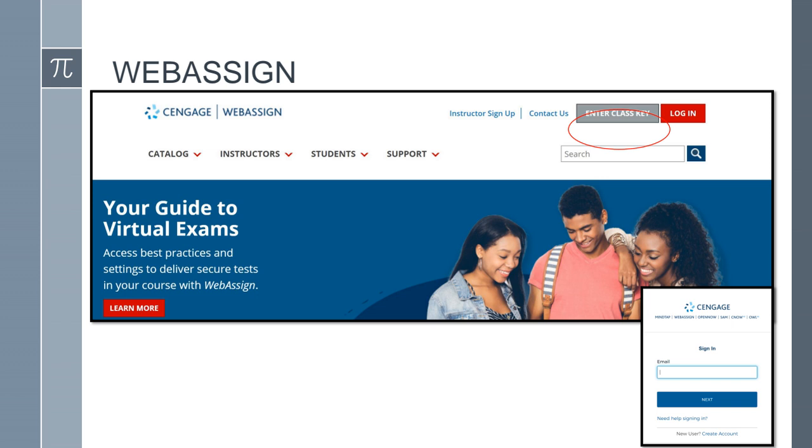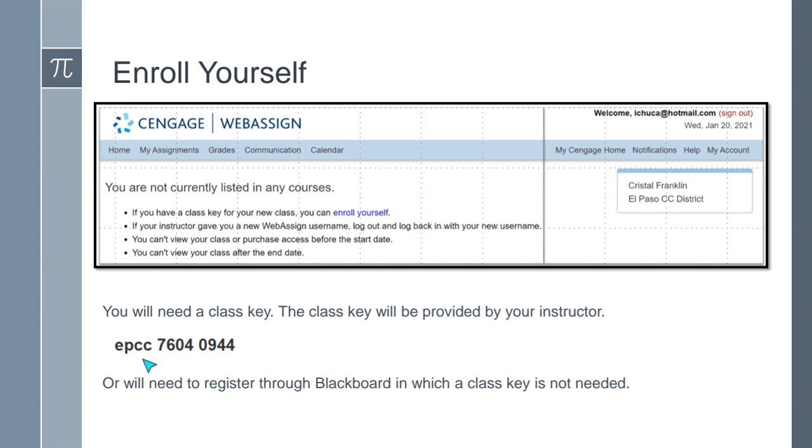In order to get into WebAssign, there's really two ways that you might run into. The first way is you're going to need a class key that is provided by your instructor. And so you would go to the website and then you would click on class key. So the class key usually looks like this. It has EPCC and some numbers, but some of you are not going to need a class key. Instead, you'll go through Blackboard and click on the WebAssign link. And so either option will be given to you by your instructor.